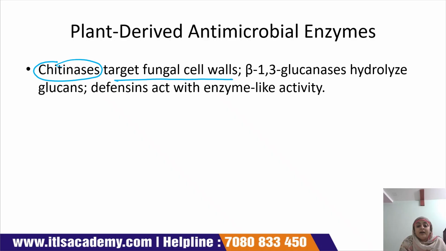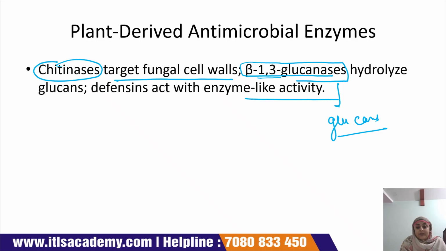Chitinase hydrolyzes the beta 1,3 glucanases, and this beta 1,3 glucan is converted into glucans. That act is very similar to enzyme like activity, and it occurs by the chitinase targeting the fungal cell wall.